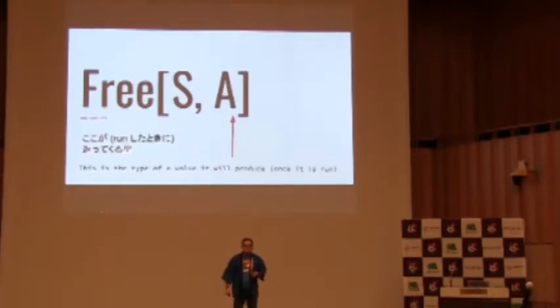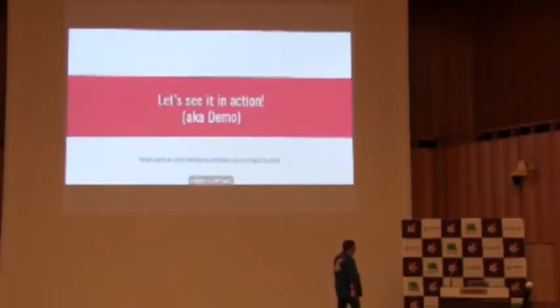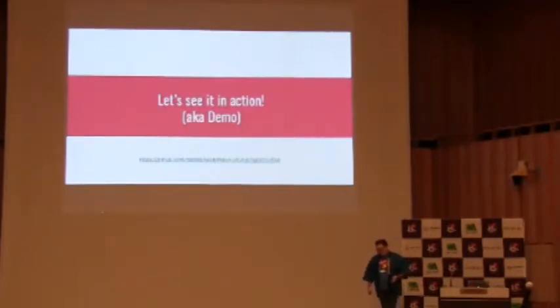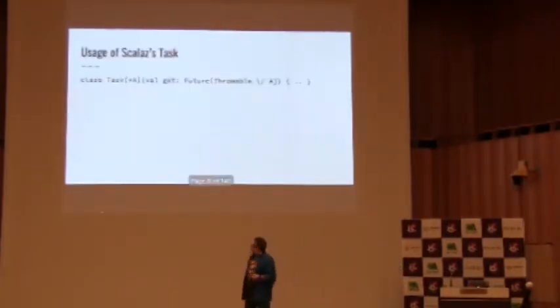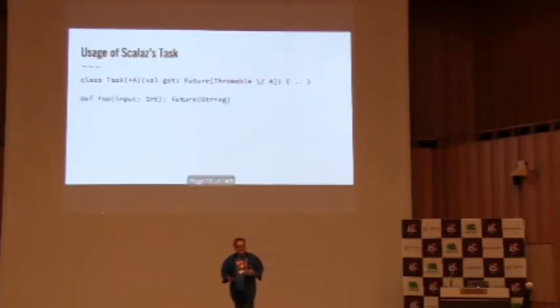All right, demo. I have slides for the demo, don't worry. Before we actually see the demo, just a quick introduction to Task from ScalaZ, because I'll be using Task. If somebody is not familiar with Task, think of Task as the same thing as your Future. The only difference between Task and Future is that if you get an instance of Future, the calculations are already running.